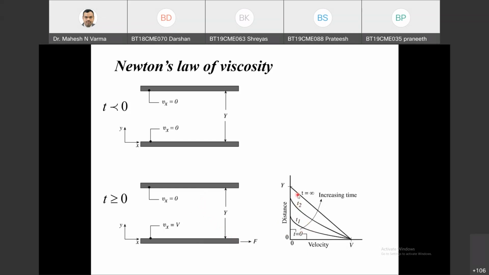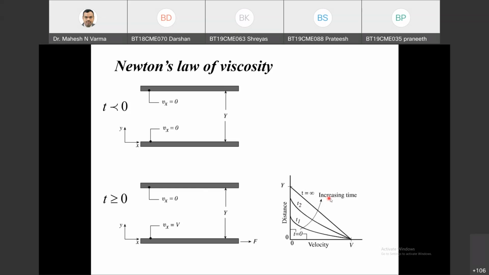And at time t equals infinity, meaning a larger time, steady state is achieved. That is the indication given by t equals t infinity. T infinity does not mean infinite time. This is a sufficiently large time to attain a steady state.